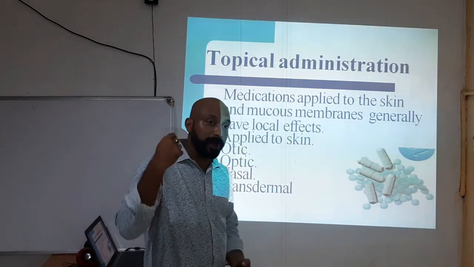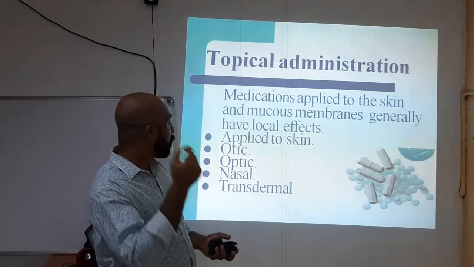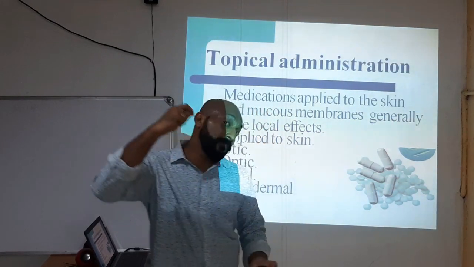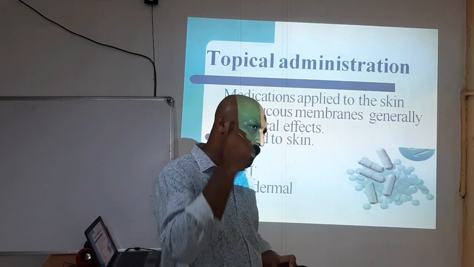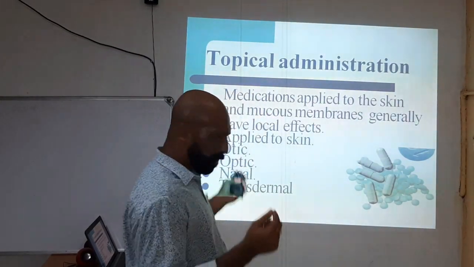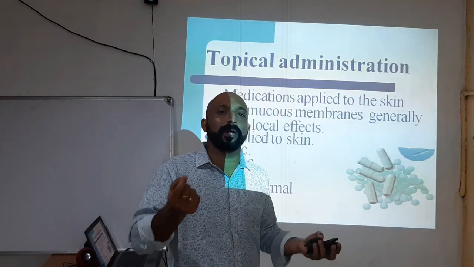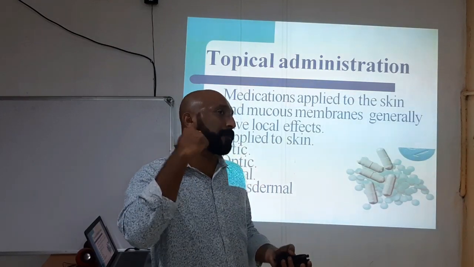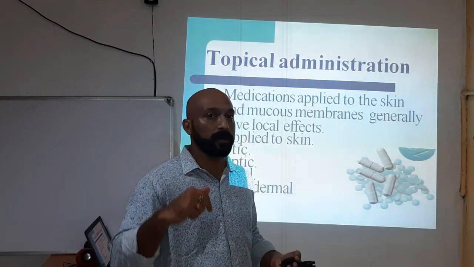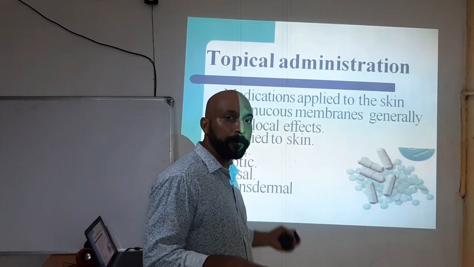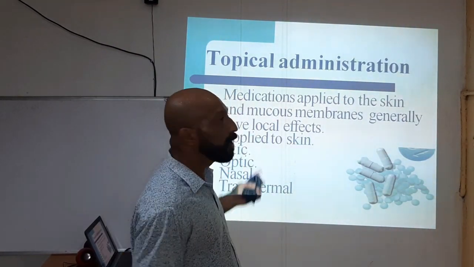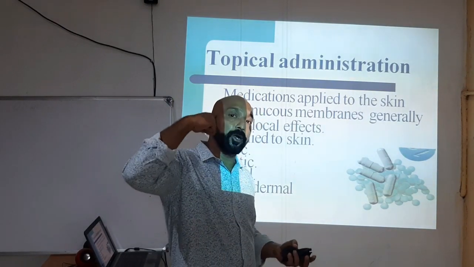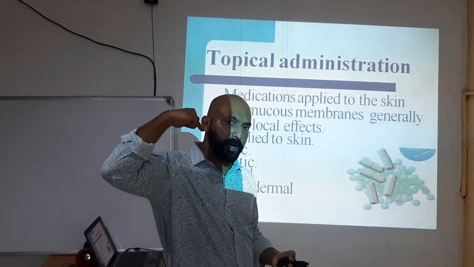Next one, otic, or in the form of ear drops, we can put it in the ear. In the form of drops, or it can be an ointment. Some doctors will prescribe ointments that we can apply on the outer part of the ear. That type of medication we call otic application, or we can put eardrops into the ear.